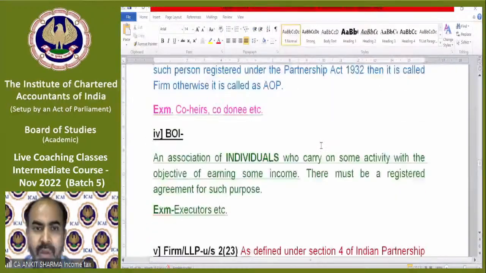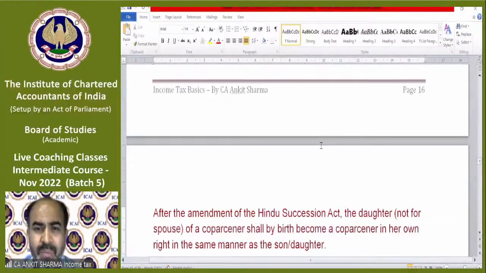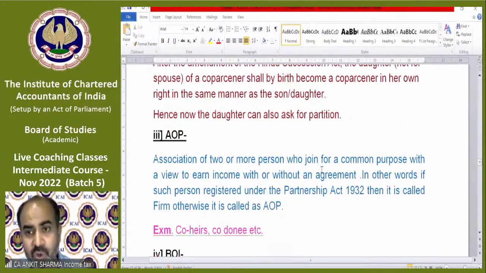Okay. Now moving on. After the amendment of the Hindu Succession Act, the daughter, not the spouse, meaning wife, is now equivalent to a co-partner. A daughter of a co-partner shall by birth become a co-partner in her own right in the same manner as the son. Hence, now the daughter can also ask for partition. Why? Because now they became co-partners. That was the definition of HUF.